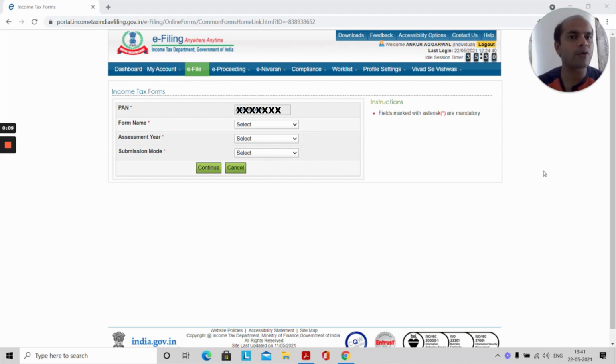Today, we are going to talk about a very interesting aspect of the income tax, which is the withholding tax. I'm presuming you are aware of TDS. TDS is essentially that in the bank, when you get the interest, a portion of that interest, rather than being paid to you, is paid to the income tax department on your behalf. Similarly, some of the suppliers, rather than paying the whole amount to you, will pay a portion of that amount, a few percentage of that amount, to the income tax department. And this at the end of the year will show up in your income tax returns. It will help you reduce the taxes because this is the tax which has already been paid.